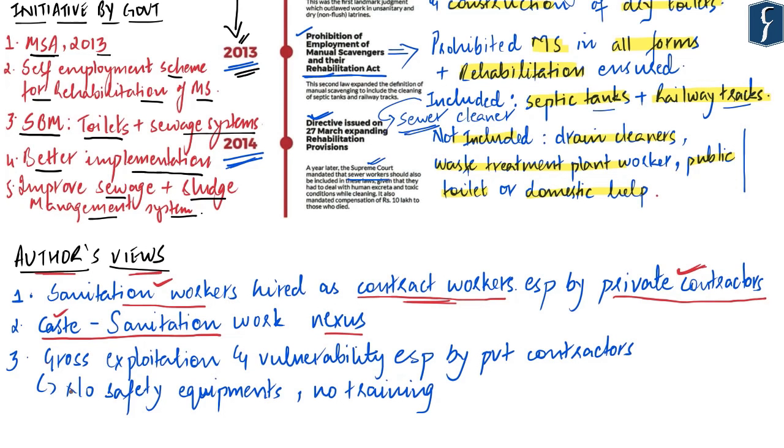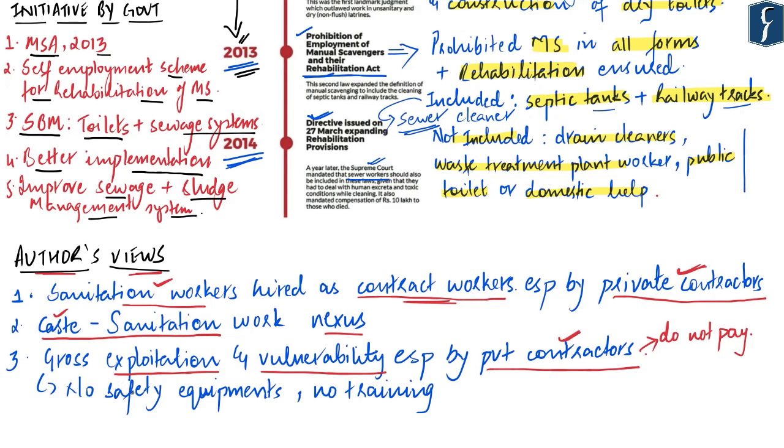Thirdly, the author has said that contract work, especially in the sphere of sanitation, leads to gross exploitation and vulnerability for these sanitation workers, especially at the hands of these private contractors. These private contractors do not pay the sanitation workers the promised amount and are at liberty to cut their payments as and when they like. Further, the author says even the government or the bureaucracy for that matter has not shown any interest to actually ensure whether these private contractors are giving the sanitation workers their just full due.